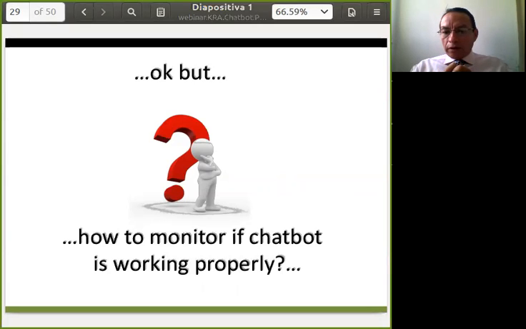Normally, the customer service agents have a mechanism to identify if they are answering the questions of the users correctly or in time, or how much time passed since the user asks a question and he gets a proper response, etc. We also should have this type of controls in a chatbot.